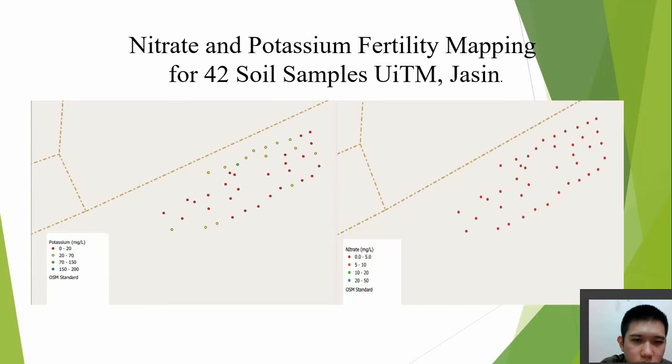The red color means that there is a lack of the nutrient. Yellow color is the median level of the nutrient. Green color means the nutrient level is good and enough. The blue color is the overuse of the nutrient.